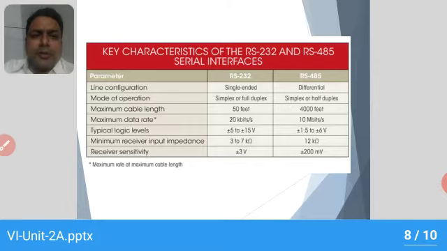So just now we have discussed the key characteristics of RS-232 and RS-485, that is line configuration, mode of operation, maximum cable length, maximum data rate, logic levels. Just now we discussed it is 5 to 15 volts, whereas it is 1.5 volts. Again, receiver input impedance and receiver sensitivity.